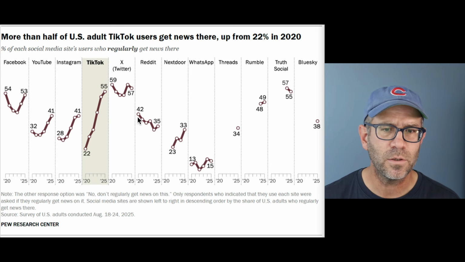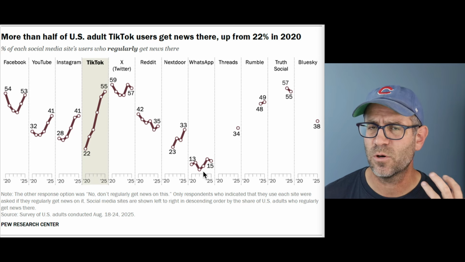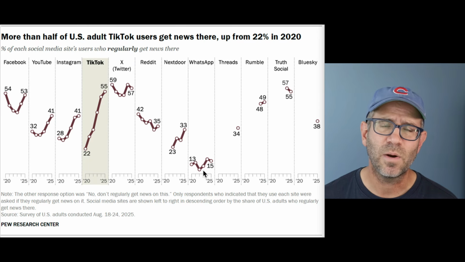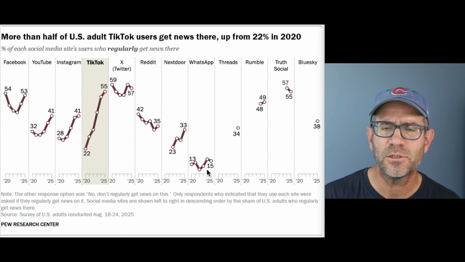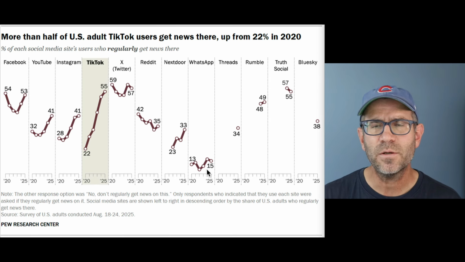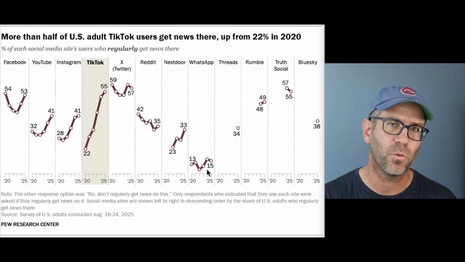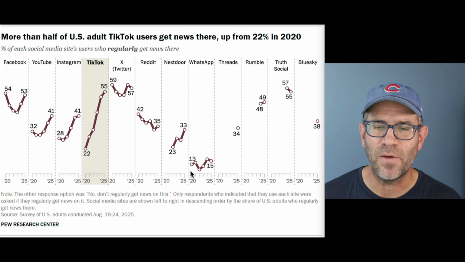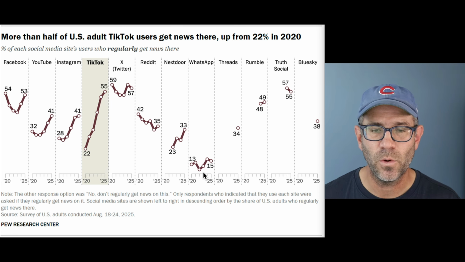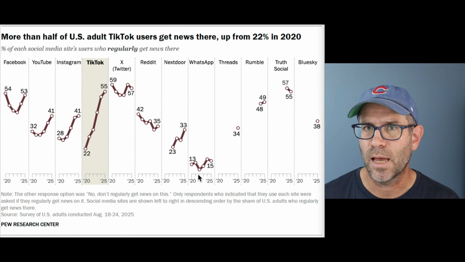And so part of me wonders, with something like WhatsApp, which I think is more of a text messaging tool rather than a news dissemination or broader communication tool, whether or not the platforms are set up for news, right? So how would a news venue or news influencer, if you will, communicate news on WhatsApp, right?